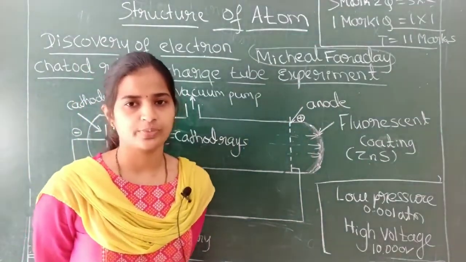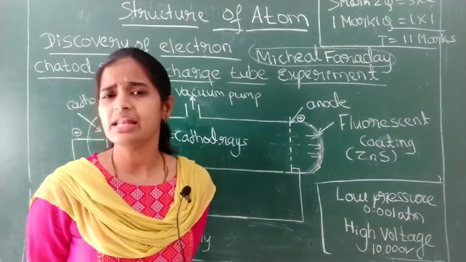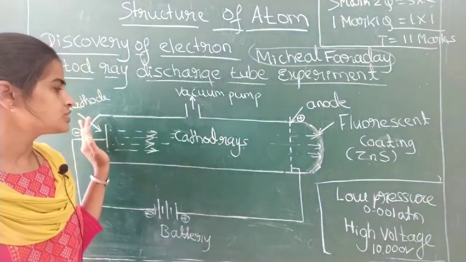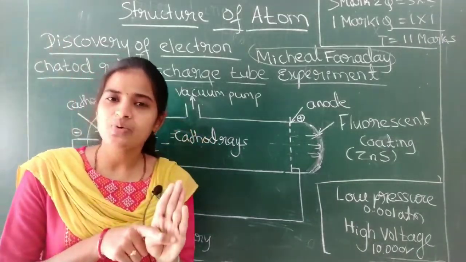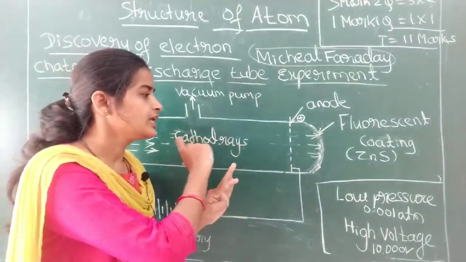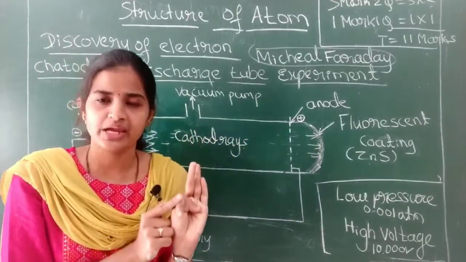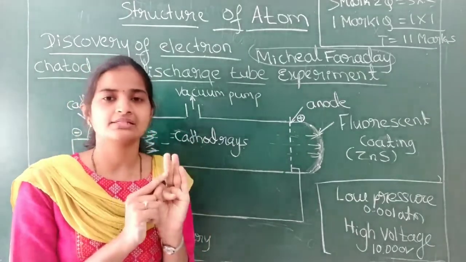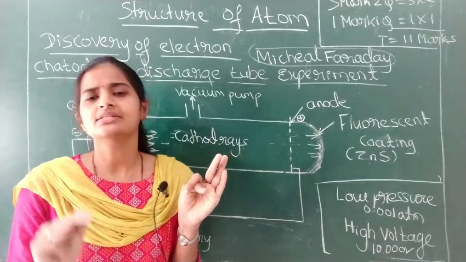Explain the cathode ray discharge tube experiment. Or, what are the properties of the cathode rays? Let me list them out. Cathode rays start from the cathode and move towards the anode. Cathode rays travel in a straight line with a high speed. Cathode rays contain negatively charged particles called electrons.